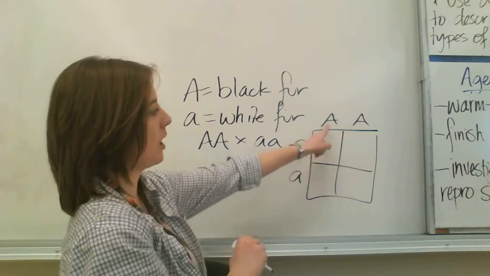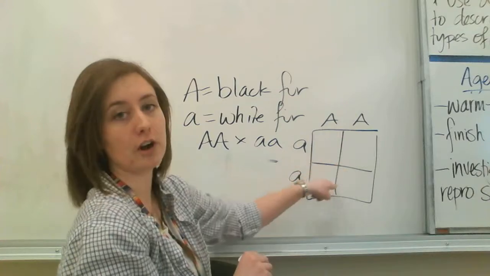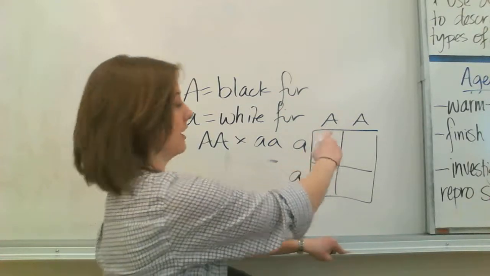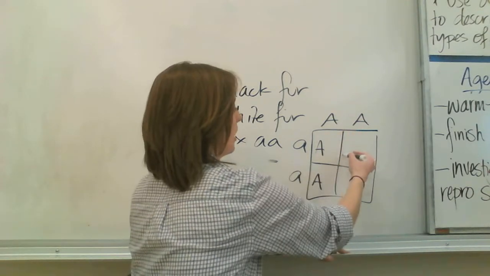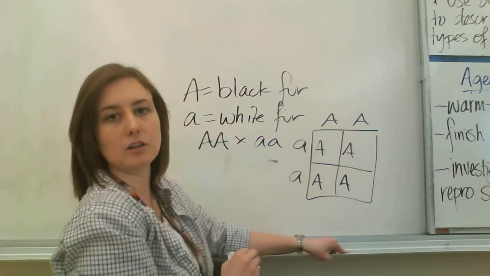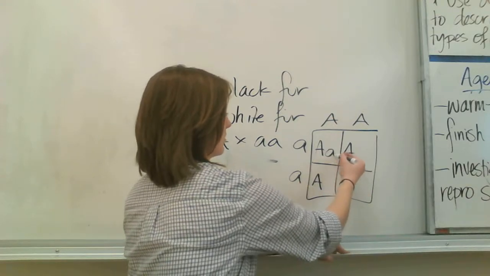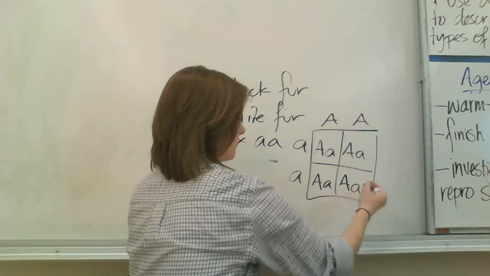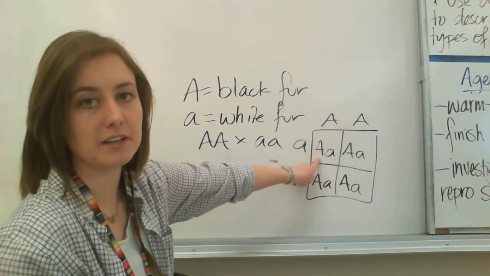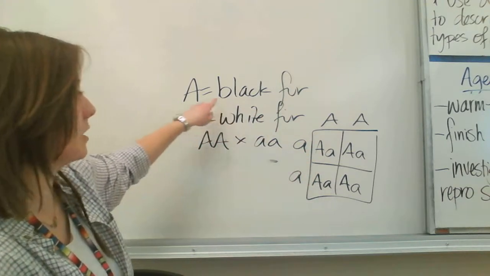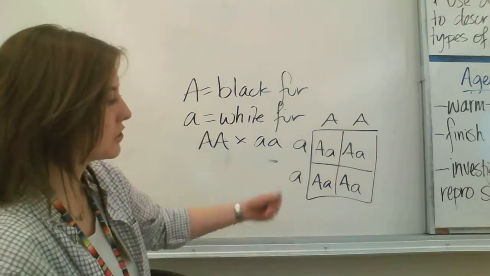So now we copy the genes from the top down, and then we copy the genes from the side across, okay? So I'm going to copy the capital A's straight down, and I'm going to do that for this one too. I'm going to copy them straight down. Now the lowercase a's on the side, I'm going to copy them straight across. So these are all the possibilities for offspring, right? All of our offspring, since the capital A is dominant, are going to end up with black fur because the capital A dominates over the lowercase a, okay? That's just in this case though.